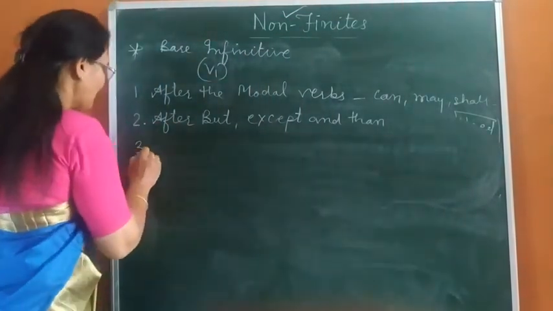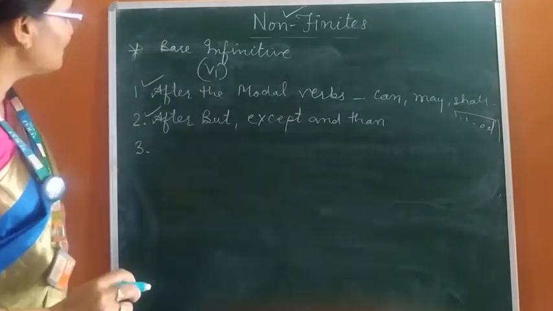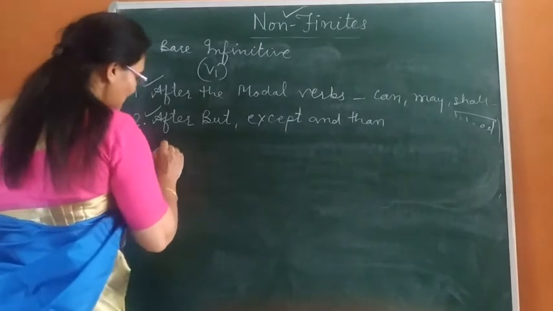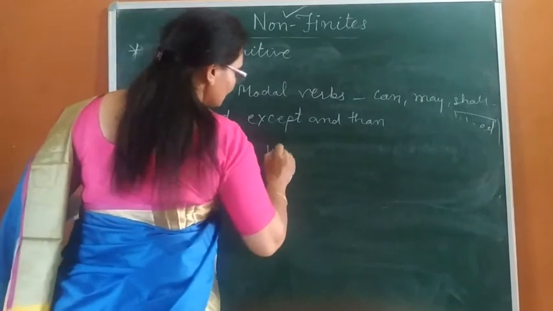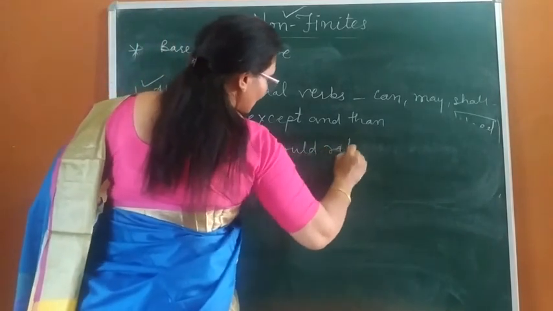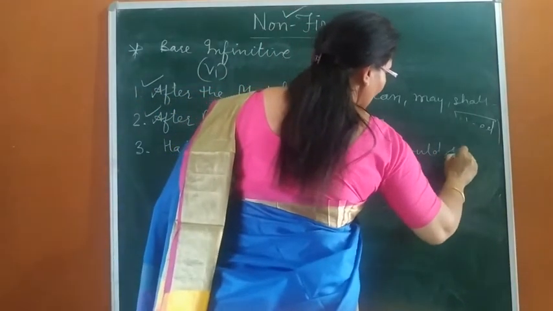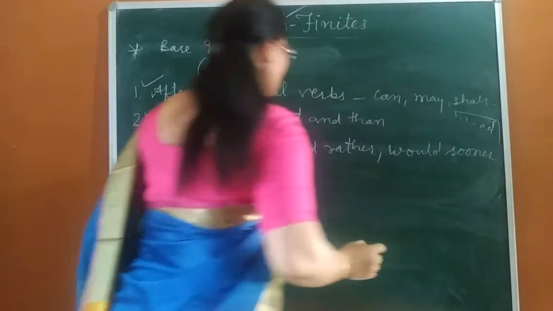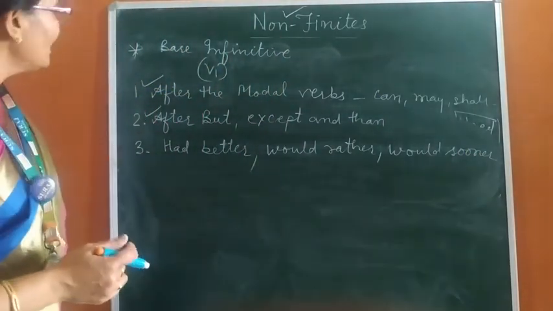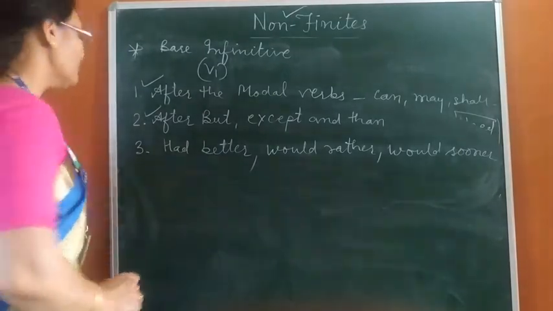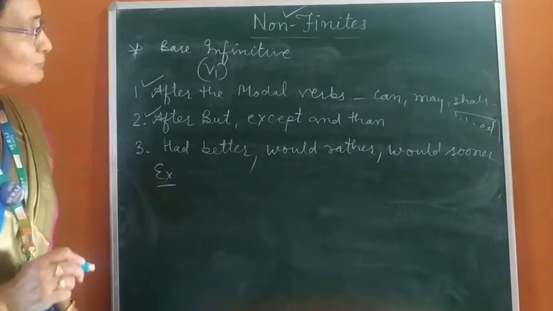Next point. We have discussed this rule, and the third one is after had better, would rather, would sooner, etc. These words always take bare infinitive with them. For example, had better, would rather, would sooner.